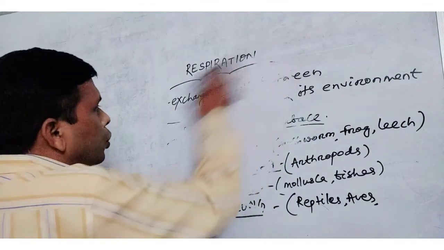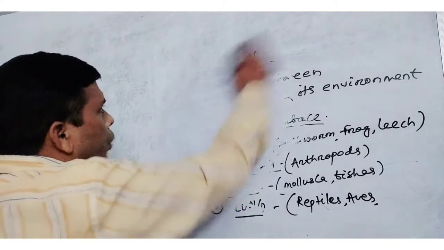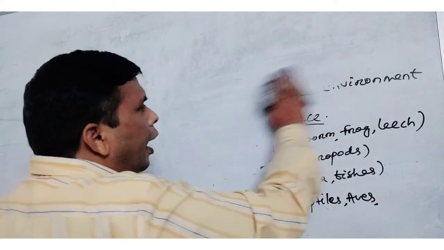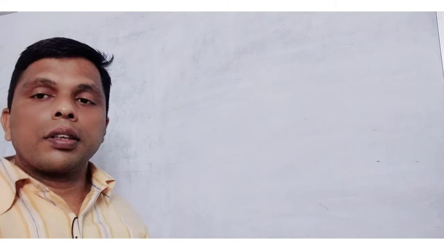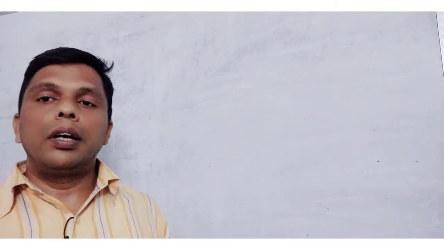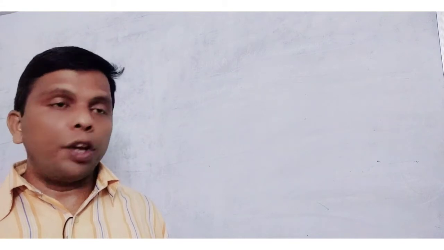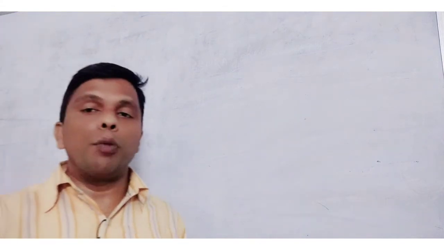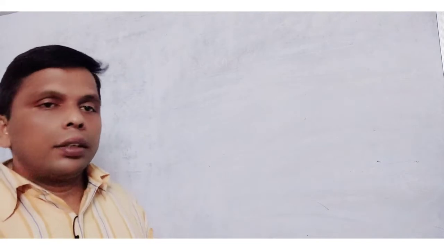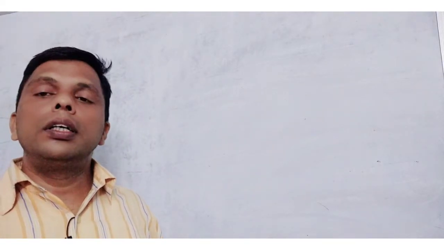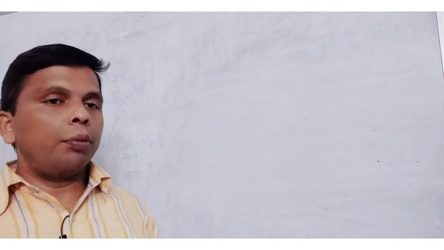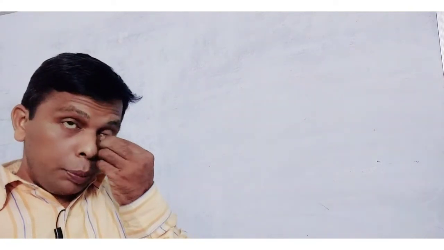So let's discuss in detail the human respiratory system. Human beings are terrestrial organisms, so the respiration is pulmonary type. A specific respiratory system is found in human beings.